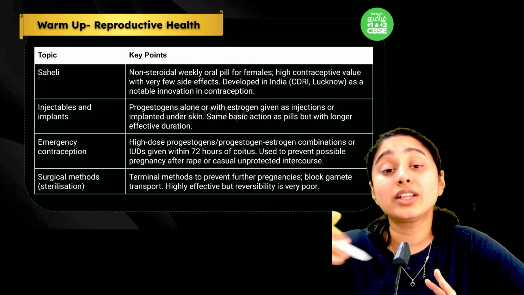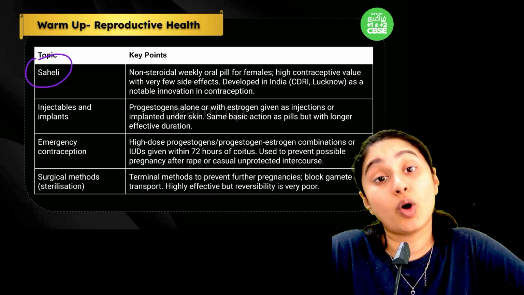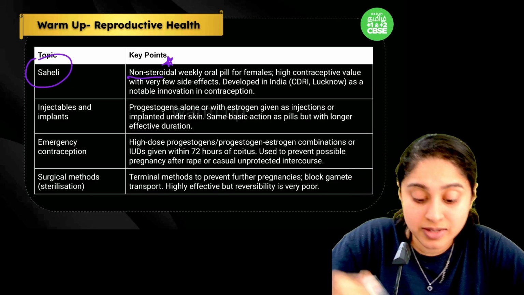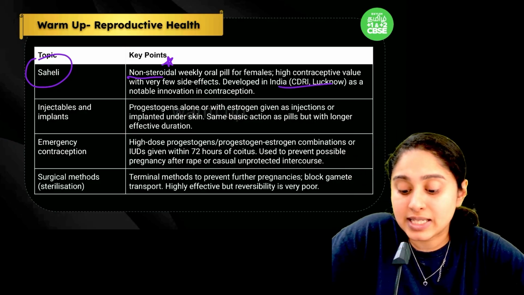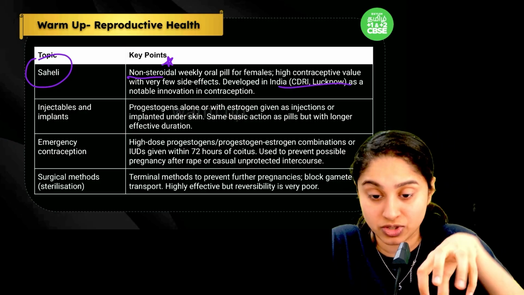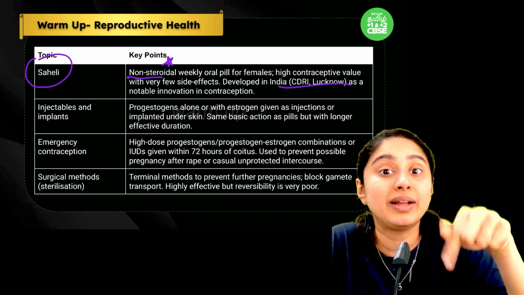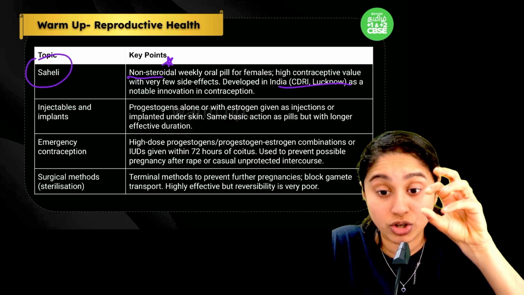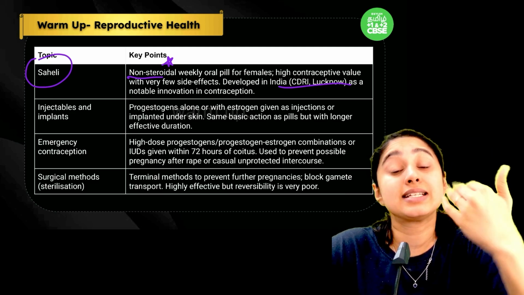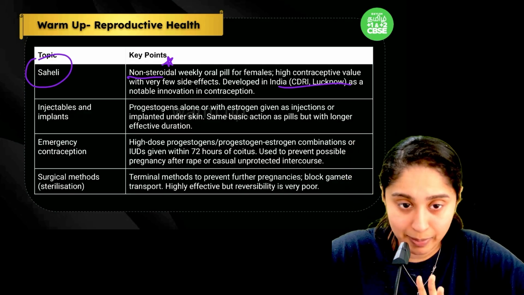Now when you look at the oral contraceptives, Saheli is a very important pill because this is a non-steroidal preparation. Please remember that. This was developed by CDRI Lucknow, and this will block the estrogen receptors. So even if the follicular cells are giving estrogen, it will not reach the uterus because the receptors are blocked. The uterus will not proliferate, and even if fertilization happens, implantation will not take place.